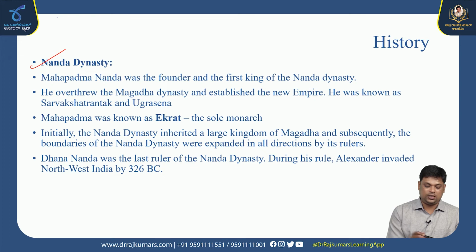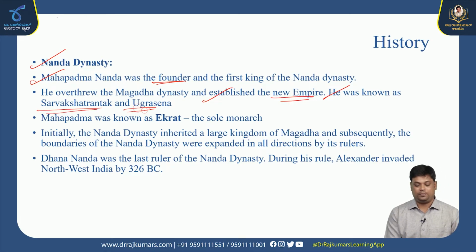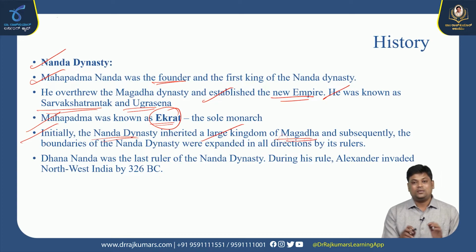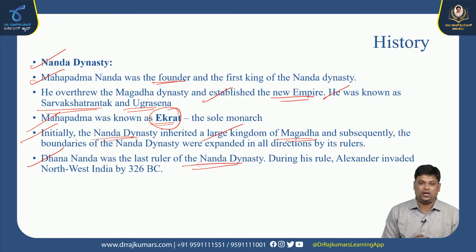Okay, next is the Nanda dynasty. Mahapadmananda was the founder, the first king of the Nanda dynasty. He is the one who overthrew the previous dynasty and established a new empire. He was known as Sarvakshatrantaka and Ugrasena. Mahapadmananda was also known as Ekarat, the sole monarch. Initially the Nanda dynasty inherited the large kingdom of Magadha, and subsequently they extended the boundaries of the Magadhan empire. Dhanananda was the last ruler of the Nanda dynasty.